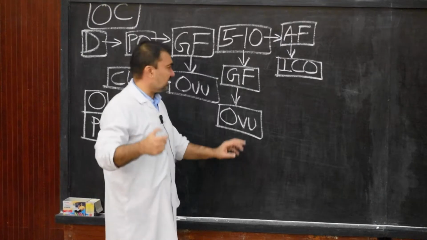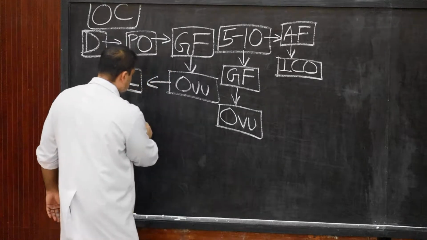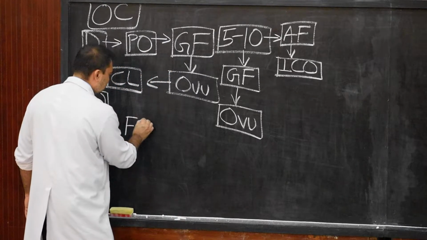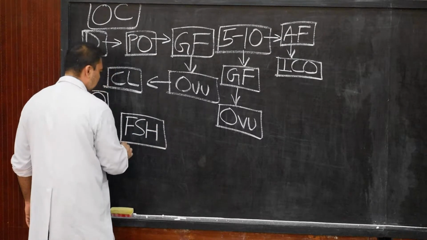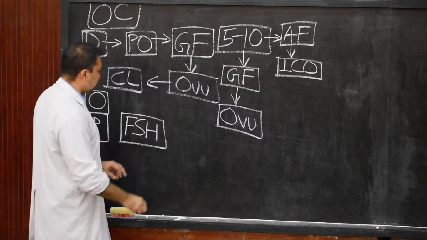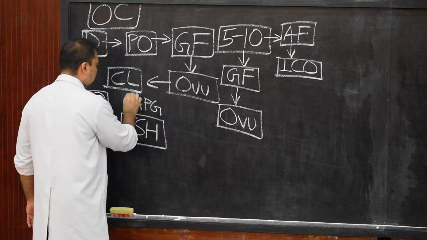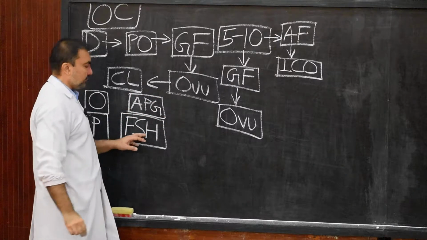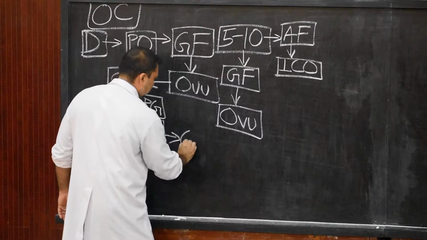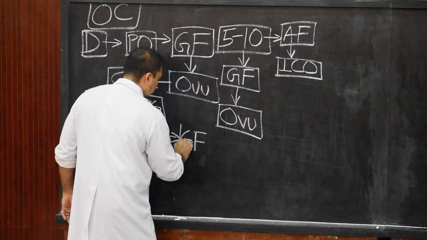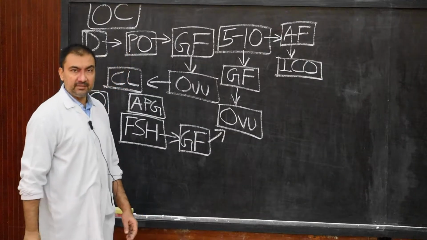Now what causes the Graafian follicle to mature? There will be release of follicle stimulating hormone. Now this hormone will play an important part at this stage. This will be released from the anterior part of the pituitary gland. So the anterior pituitary gland will release follicle stimulating hormone, which will induce maturation of Graafian follicle, as a result of which there will be ovulation.